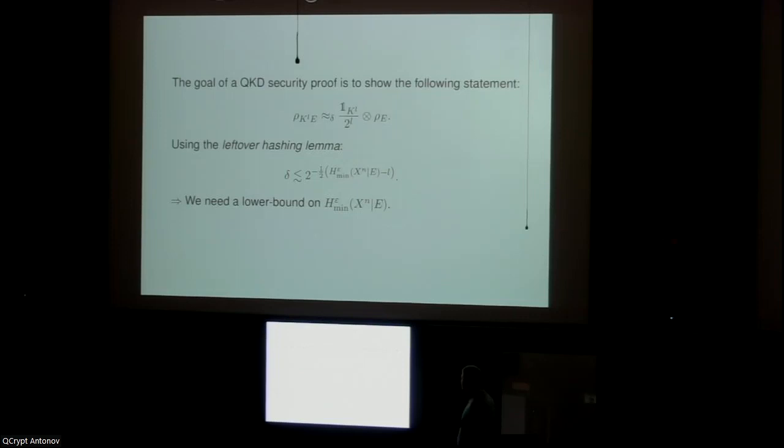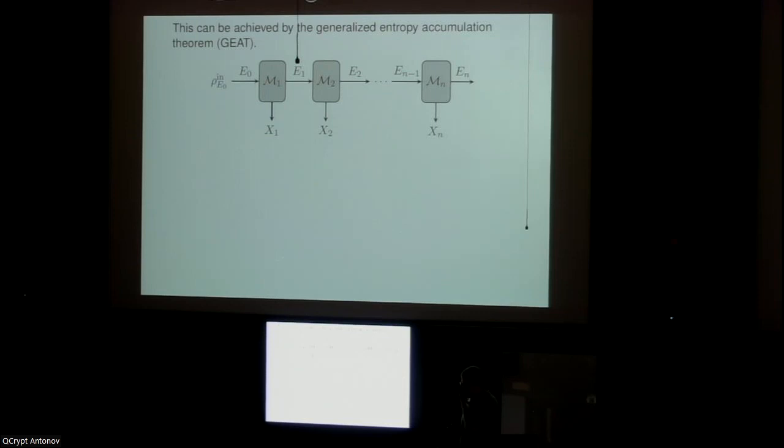And so thankfully for evaluating these smooth min-entropies, there are several tools, and the one we use is this entropy accumulation theorem, or the generalized version of it. And so here we have a sketch of this entropy accumulation theorem. We have some initial state that gets fed through channels M1 to Mn.